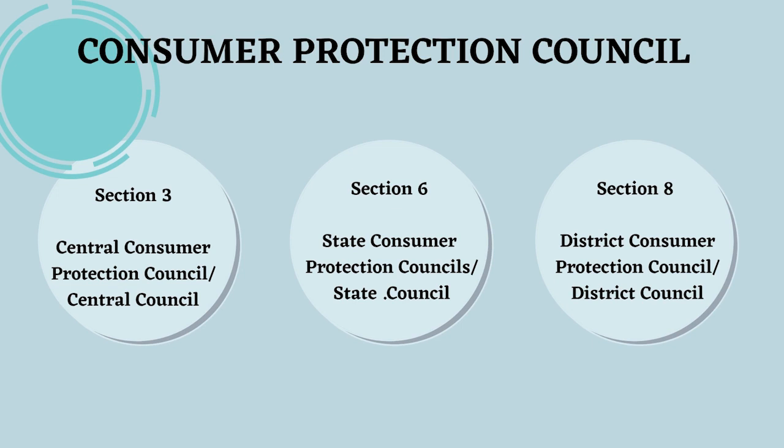So under section 3, you are going to find the clause related to the Central Council. Whereas under section 6, you are going to find the State Council. So the State Council is established by the state government after notifying the same. Whereas under section 8, you are going to find the District Council. Same, the state government by notification will establish a District Council for every district. So all these three councils will act as advisory councils working upon consumer issues. So for your exam, just do remember under which section which council has been given.